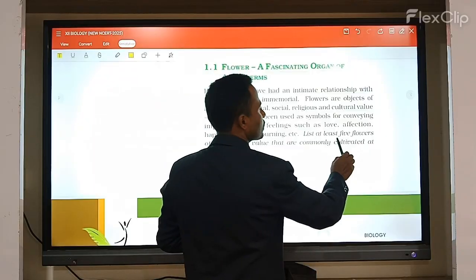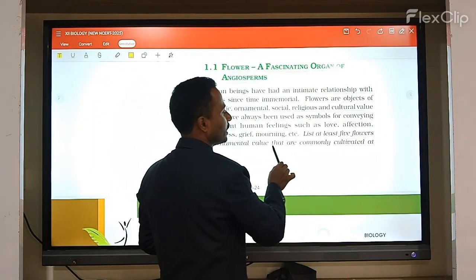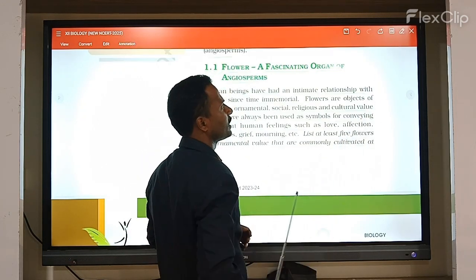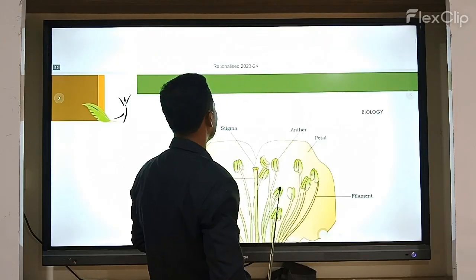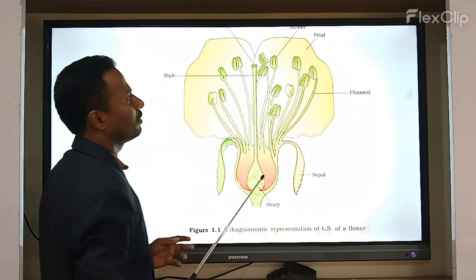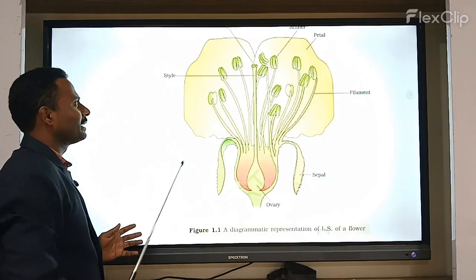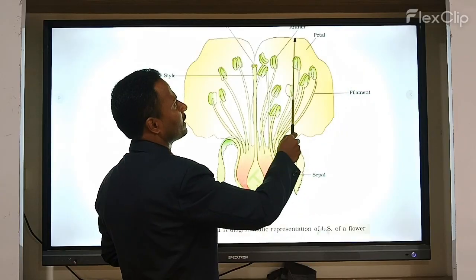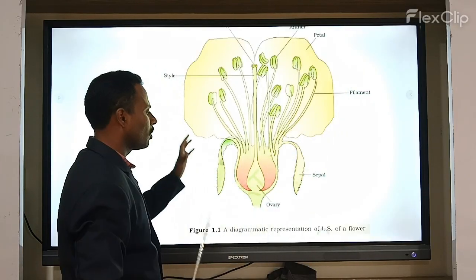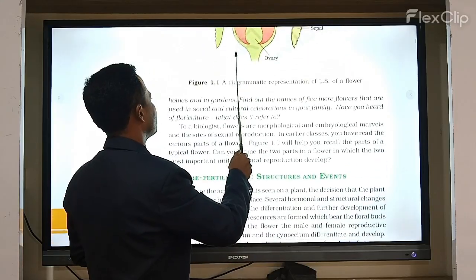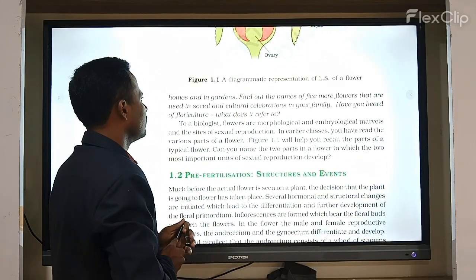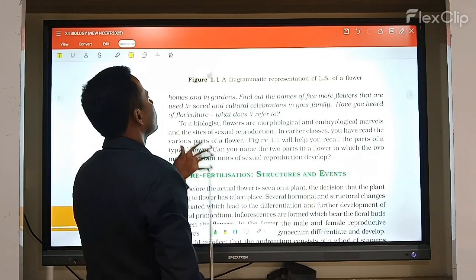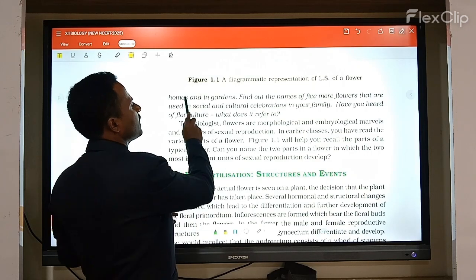Let us list a few flowers of ornamental value that are commonly cultivated. We get a number of flowers being cultivated. See, this is one particular flower, an angiospermic flower. It contains the ovary, sepals, filament, petals, anthers and style. We notice all these parts on the flower. Here in homes and gardens we see a number of flowers.